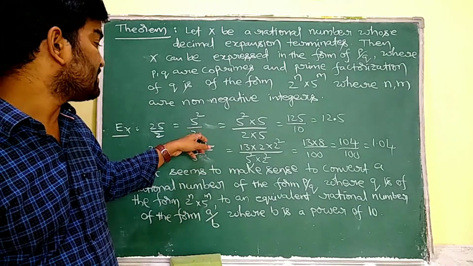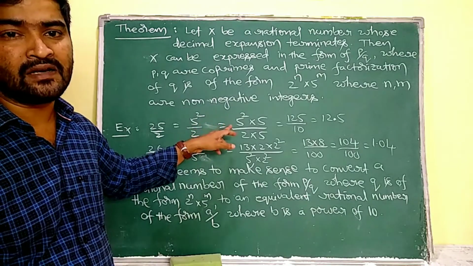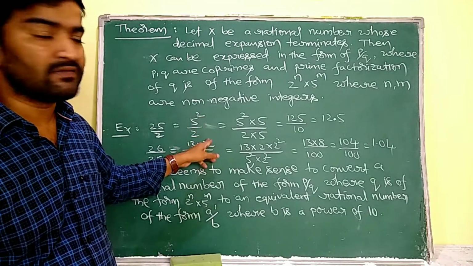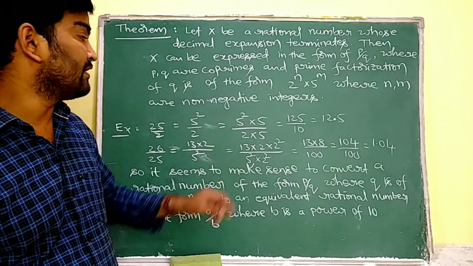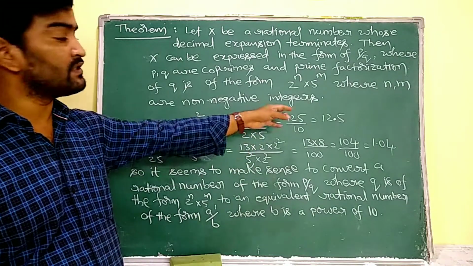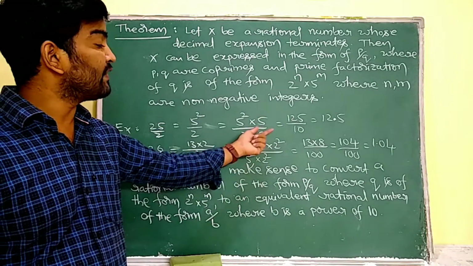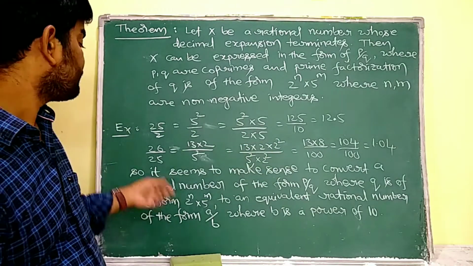See, that is why here I have only 2. To convert the denominator 2 into 10, I have to multiply it with 5. So I multiplied both numerator and denominator with 5. Then it becomes 5 cube by 2 into 5. 5 cube means we know 125, 2 into 5 means 10. So 125 by 10 means 12.5.